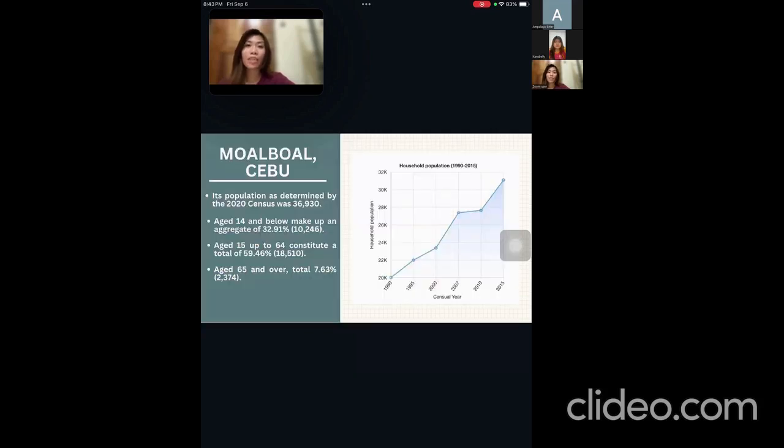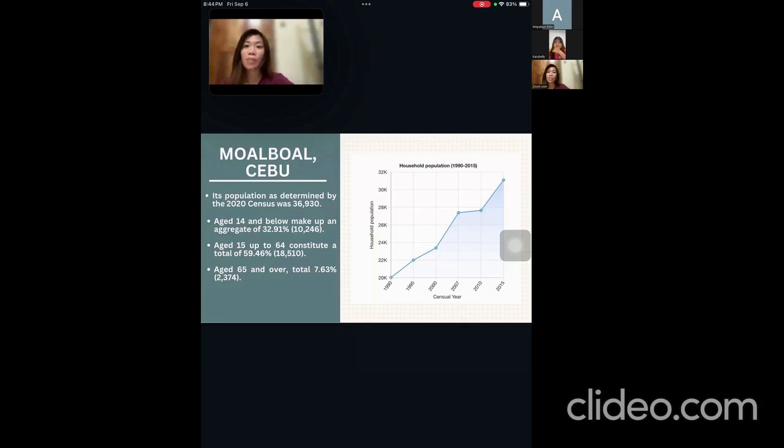It is a coastal municipality in the island province of Cebu. The municipality has a land area of 124.86 square kilometers, which constitutes 2.53% of Cebu's total area. Its population, as determined by the 2020 census, was 36,930, as seen in the graph. This represented 1.11% of the total population of Cebu province, or 0.46% of the overall population of the Central Visayas region. Based on these figures, the population density is computed at 296 inhabitants per square kilometer.